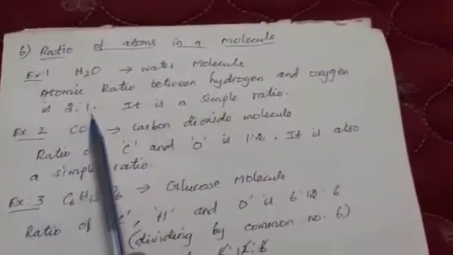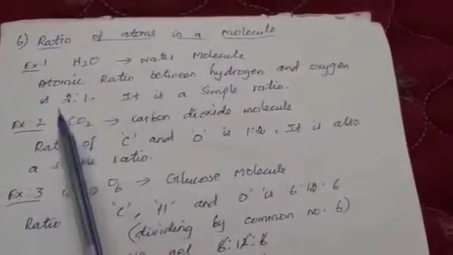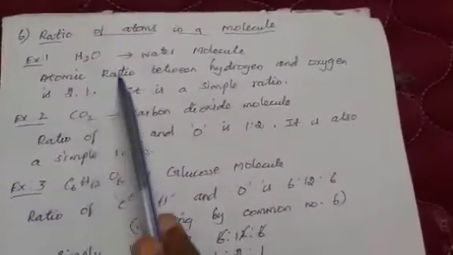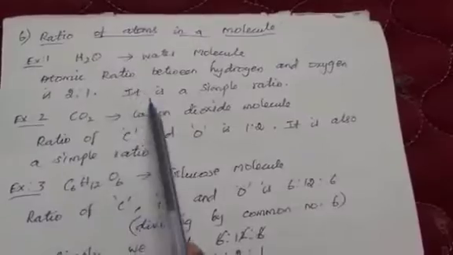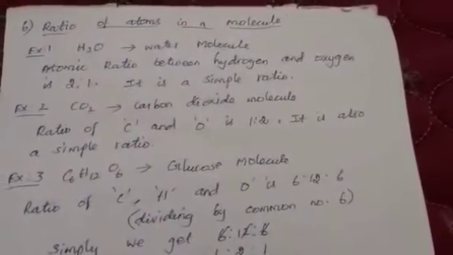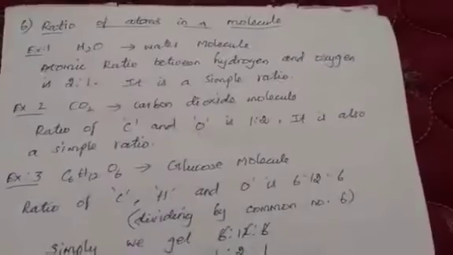So how many hydrogen atoms are present in a water molecule? 2. Oxygen is 1. So the atomic ratio between hydrogen and oxygen in a water molecule is 2:1, which is a very simple ratio.